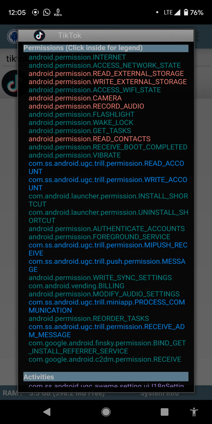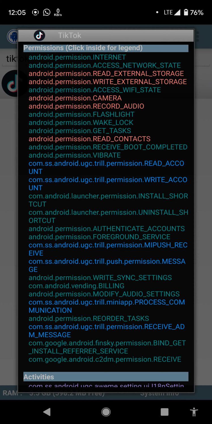And the signature permissions are read account, write account, mi push, receive message, process communication, and receive ADM message. And for the normal permissions they want to access are internet, access network state, access Wi-Fi state, flashlight, wake lock, get task, receive boot complete, vibrate, install shortcut, uninstall shortcut.